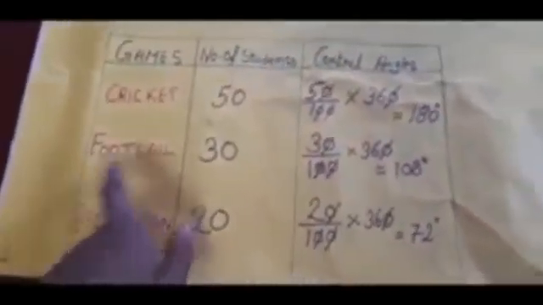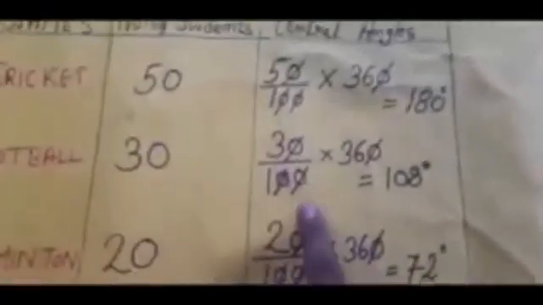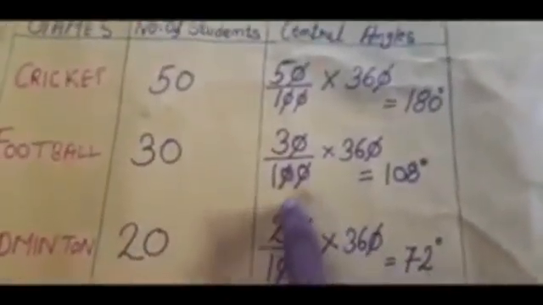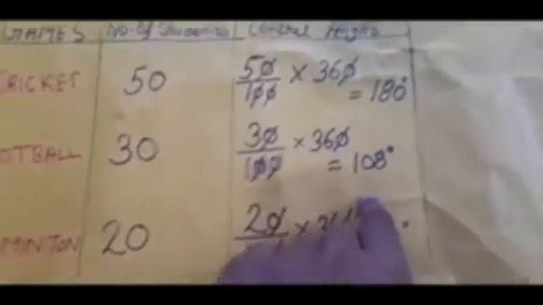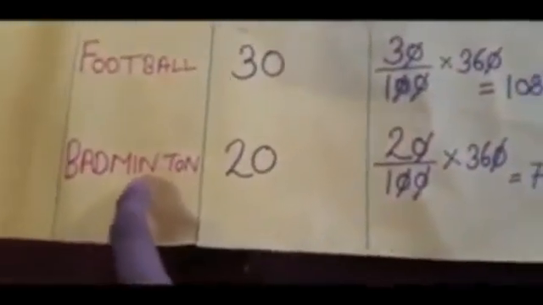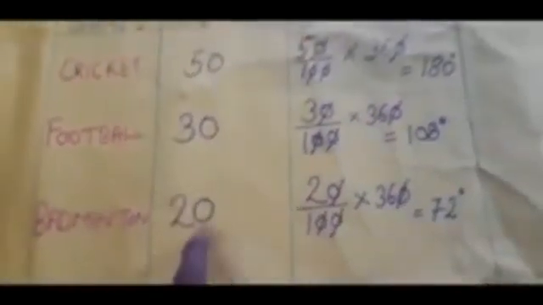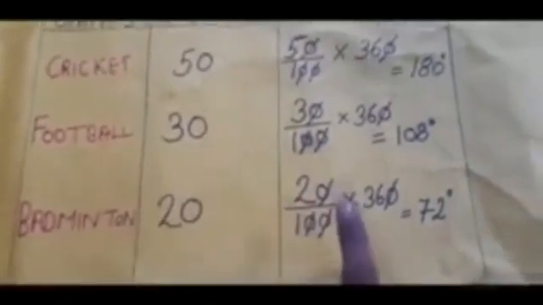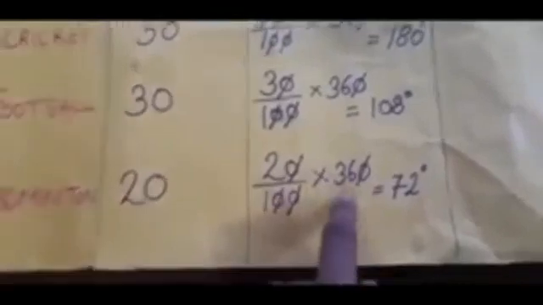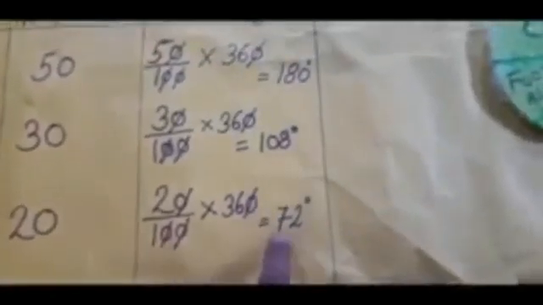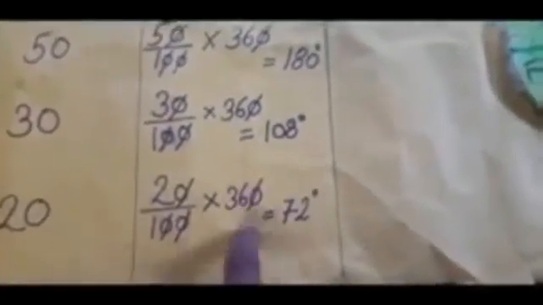Then football: number of students are 30 by total students, which is 100, into 360. Calculating this we got 108 degree. And now third, badminton: number of students who like badminton is 20, so we will write 20 here by total number of students 100 into 360, which is equal to 72 degree, we get by calculating this.